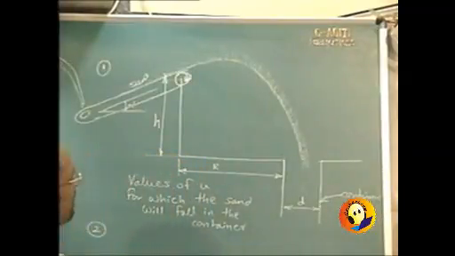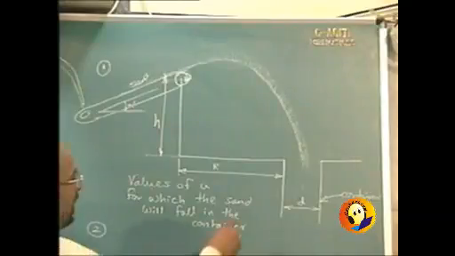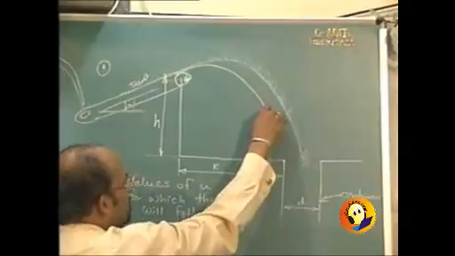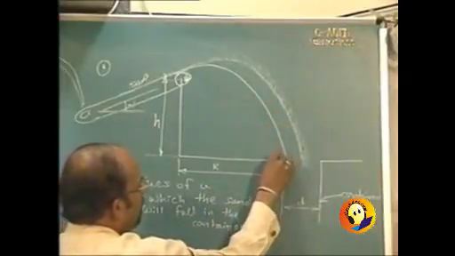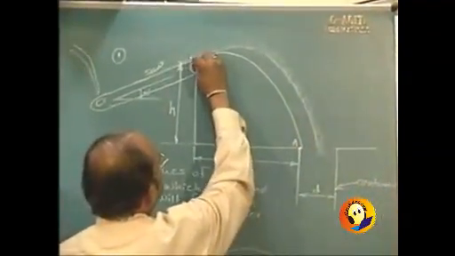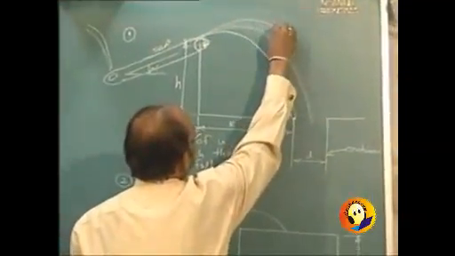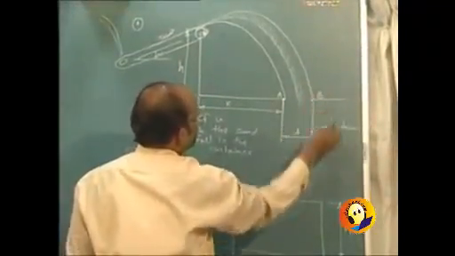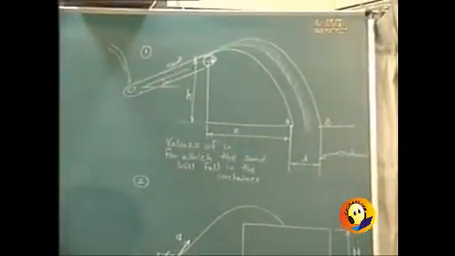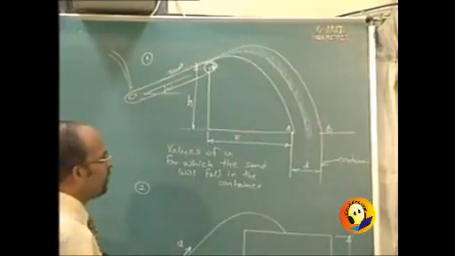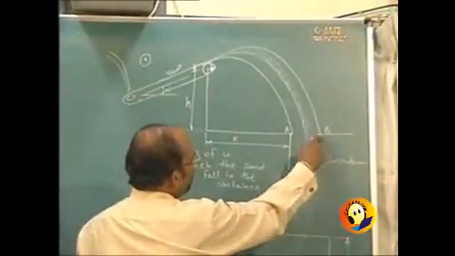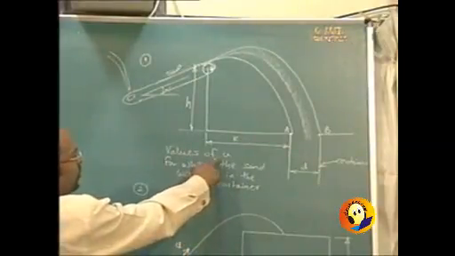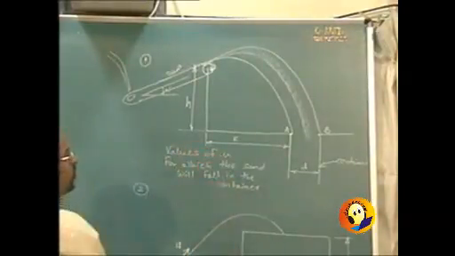Now here our interest will be simply 2 points, because there will be a case when the sand is going to just fall at this particular point, point A, and there will be a case when the velocity is slightly more, the sand is going to fall at this point, that is point B. So if we solve the problem twice, once for A and once for B, you will be getting two different values of u, and that will be the range of values of u for which the sand is going to fall into the container.